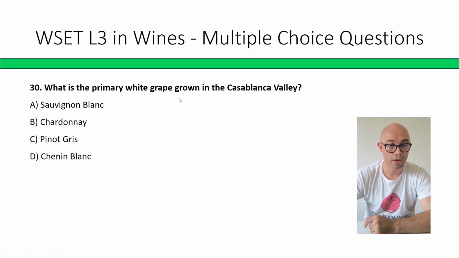What is the primary white grape grown in Casablanca Valley? Sauvignon Blanc, Chardonnay, Pinot Gris, Chenin Blanc. Correct answer is A, Sauvignon Blanc.